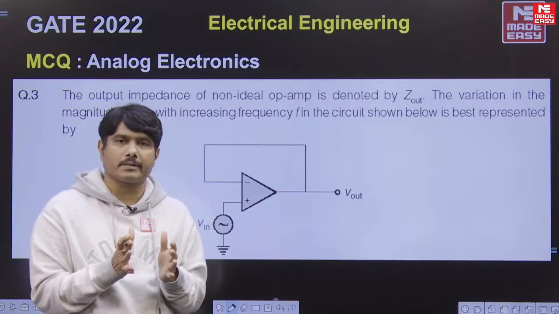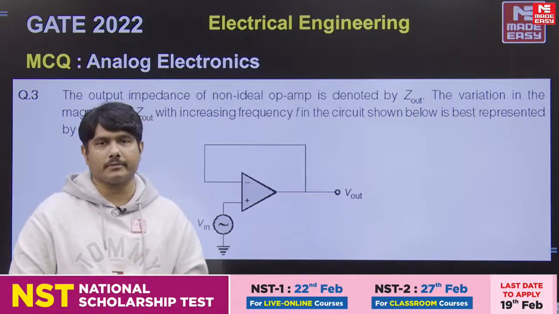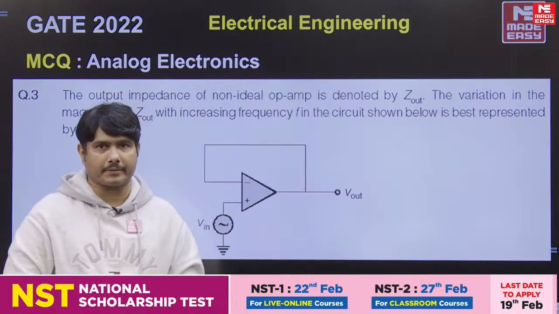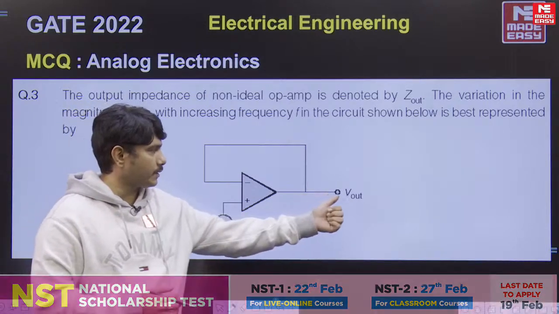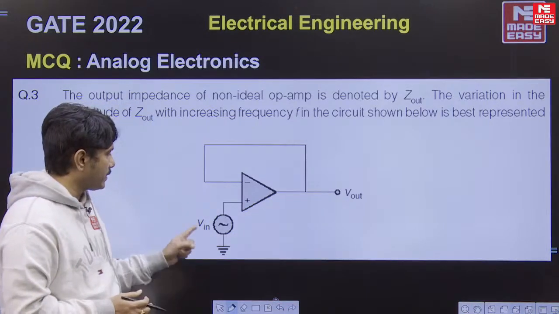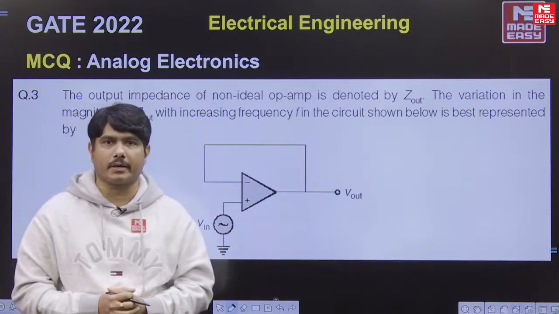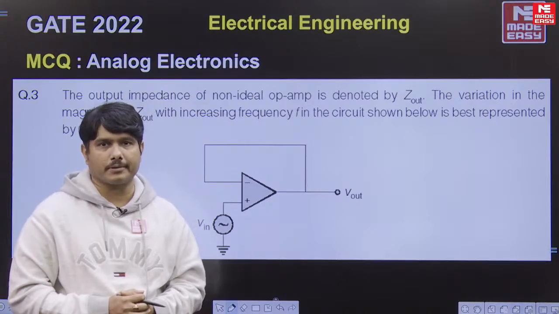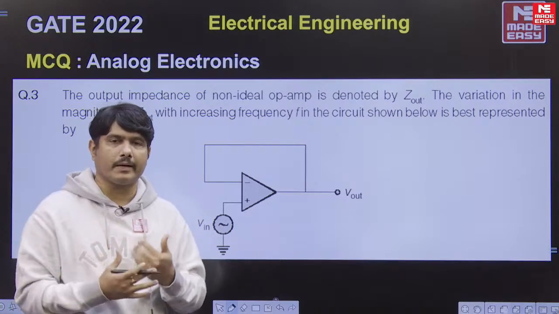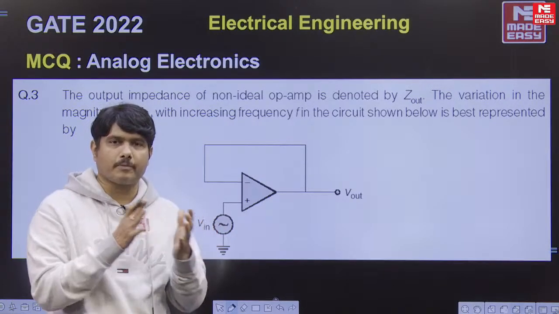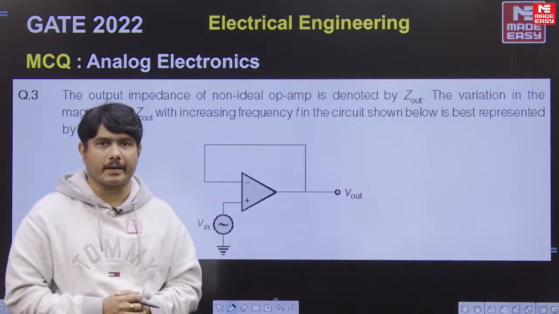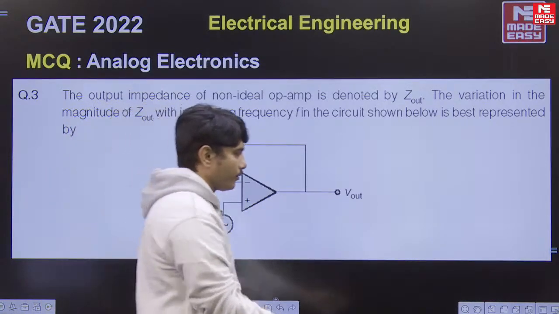A voltage buffer circuit, in feedback topologies, we call it a voltage series network. Let's see how to find out the Z out response with respect to frequency. What is the simple trick for that? Let's see the solution for it.